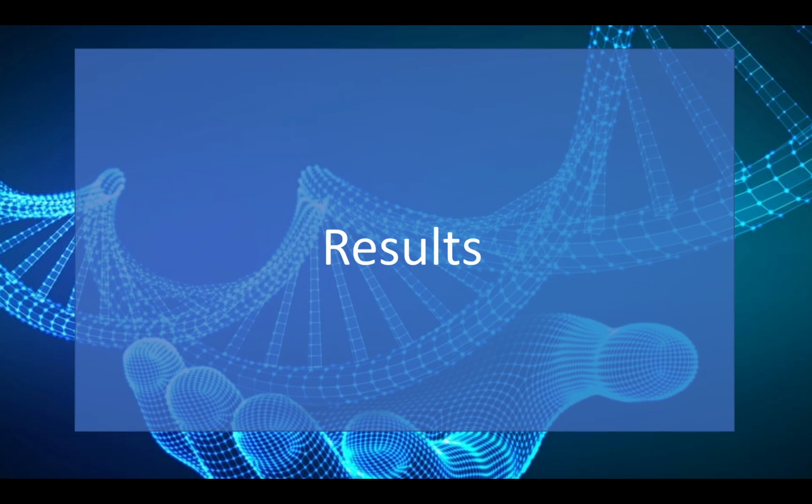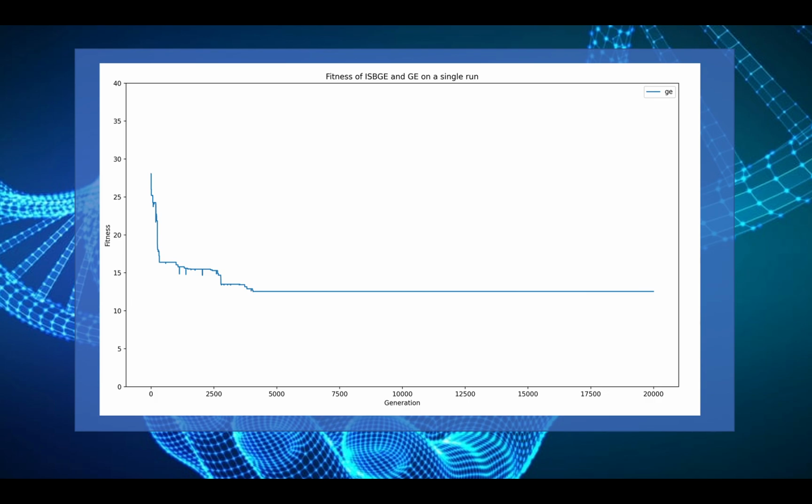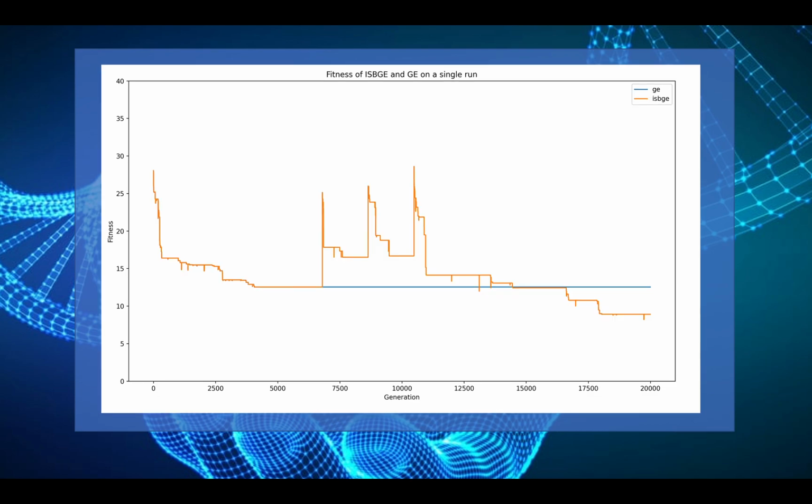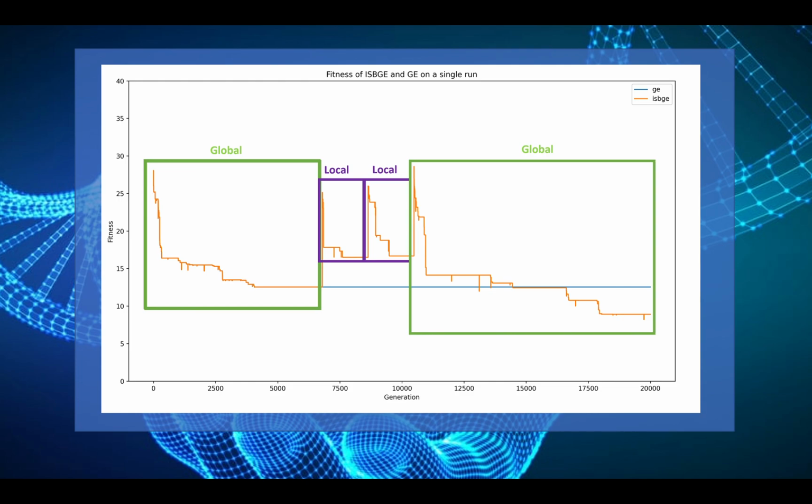Taking a look at the results of some of our runs, we first observe a normal GE run in which premature convergence occurred sometime around generation 5000. The ISBGE, however, quickly detected convergence and sprouted into different areas of the search space, eventually finding a better solution than GE's local optima around generation 16000.